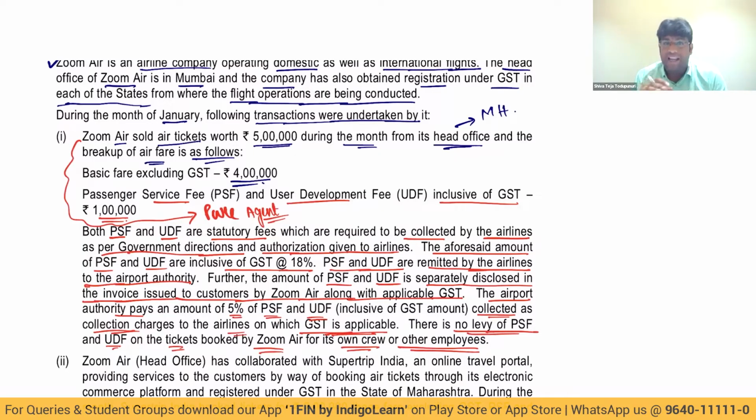So on this 1 lakh, the question of GST will not arise. But Zoom Air is making an income of 5% of that, that is 5% of 1 lakh, which is 5,000, as collection charges, which is an income for Zoom Air. Next.